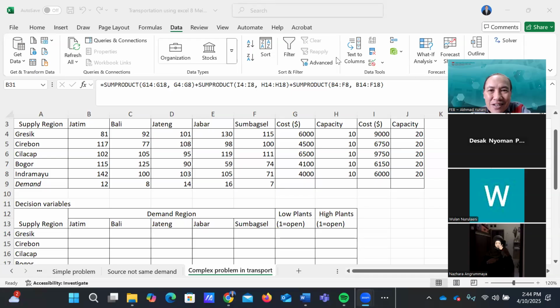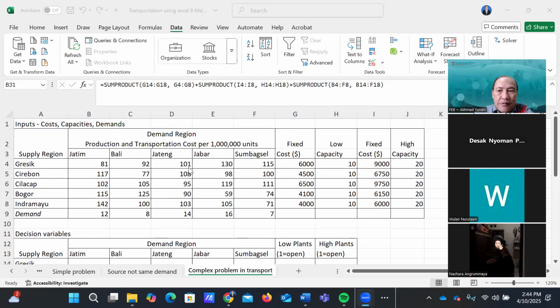Okay, let's start again. This is the complex problem we face. We have to decide at which location we will open the factory, for which capacity, and from the factories we have opened, what number we will allocate and distribute the cement to the market.